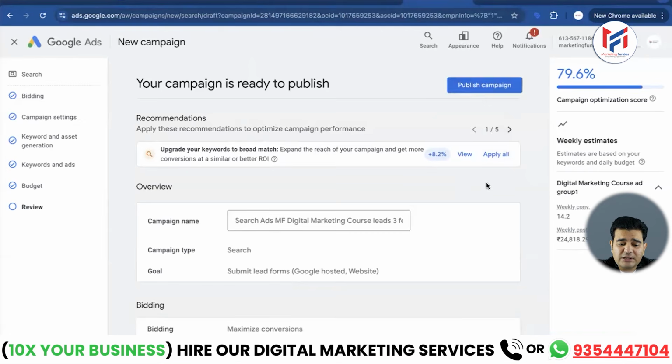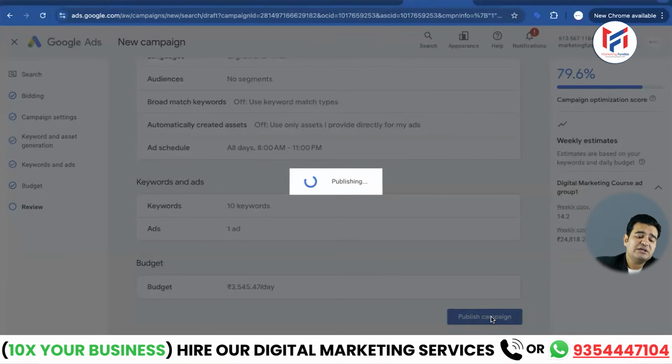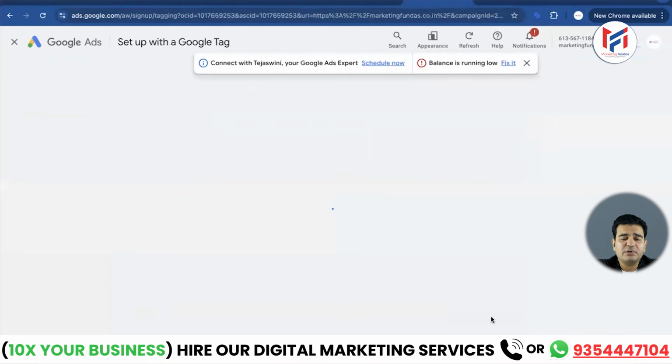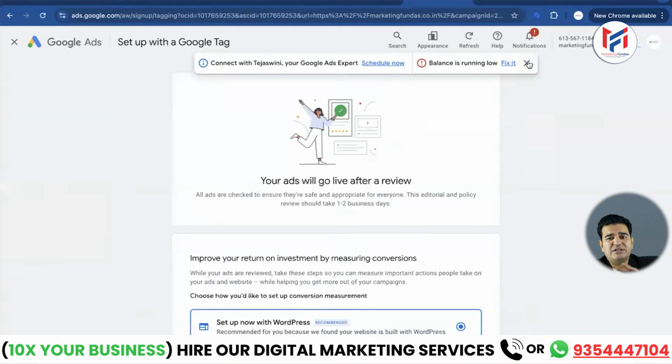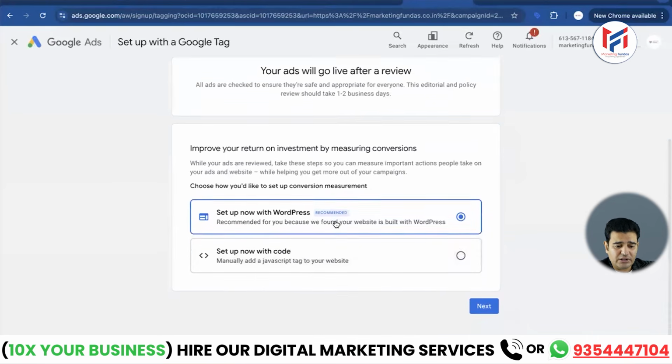I will publish the campaign. I have reviewed everything, so I can publish my campaign. Now it will further process my campaign to publish it because I have given it the okay. Is that clear to you all? So here you need to make sure that you have enough money for the campaign so that the campaign doesn't run out of money and our ads don't stop. Okay, so our ads will go live once they are reviewed by their team. Their team will review it.